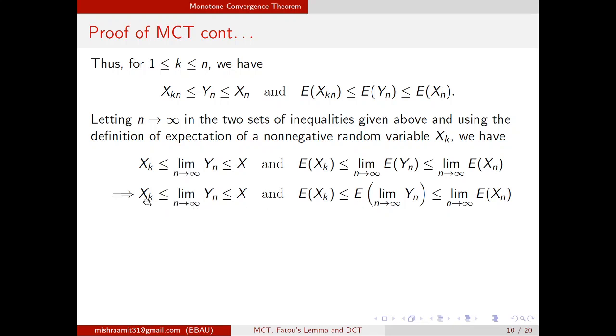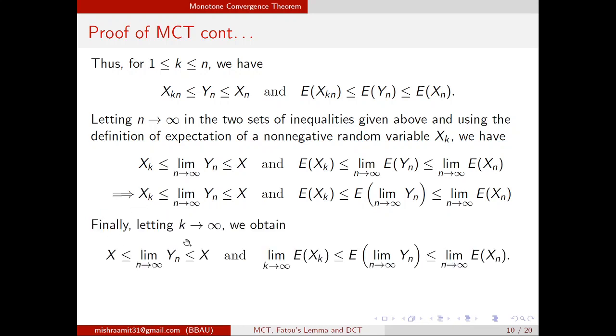Now further, we take the limit k tends to infinity. You know that Xk is a sequence which converges to X. This X is as it is, there is no k, so it will remain as it is. This expected Xk, we do not know where it will converge, but I can write it down as limit k tends to infinity expected Xk, and there is no k on this side, so it will be as it is. Now see carefully what we are writing: X is less than or equal to limit Yn, which is less than or equal to X. That means limit Yn is nothing but capital X.